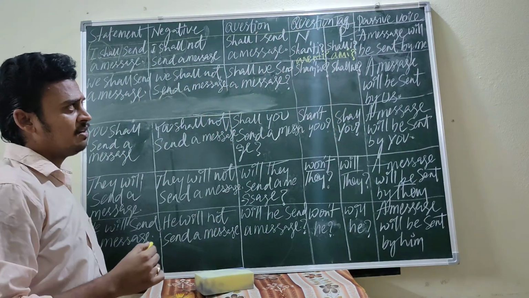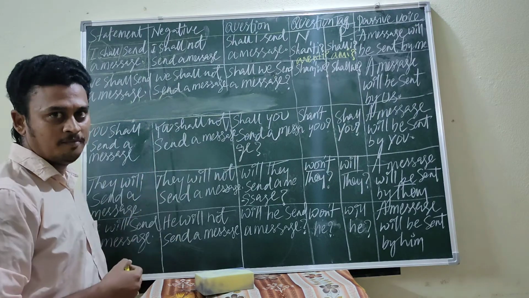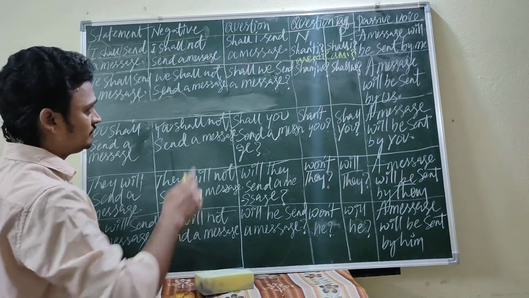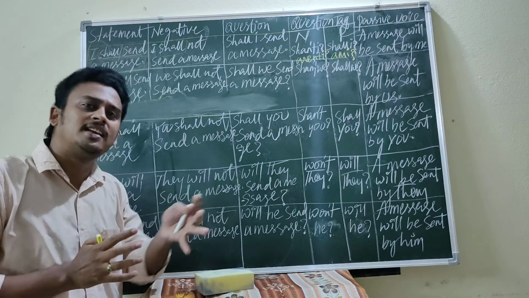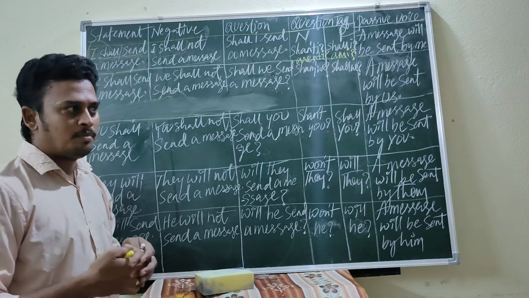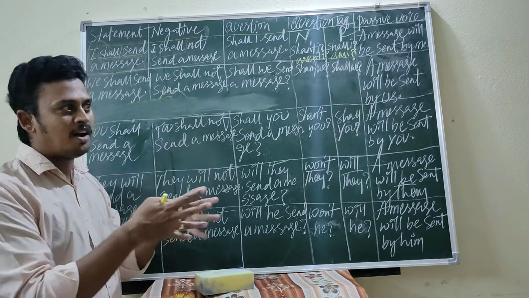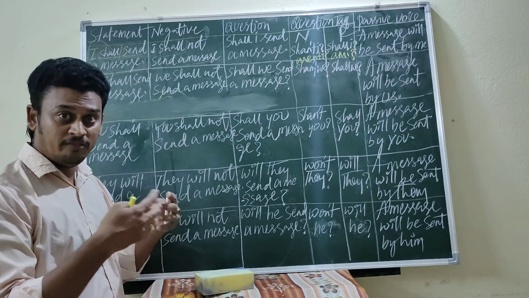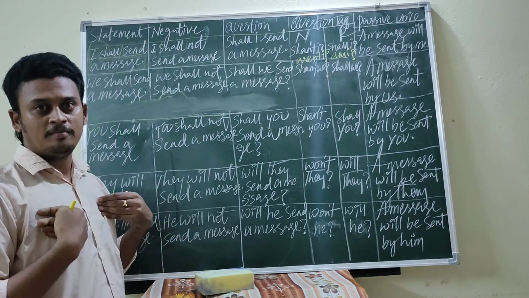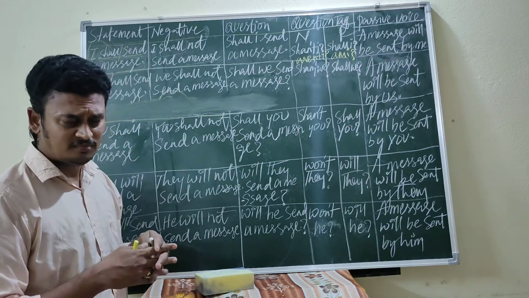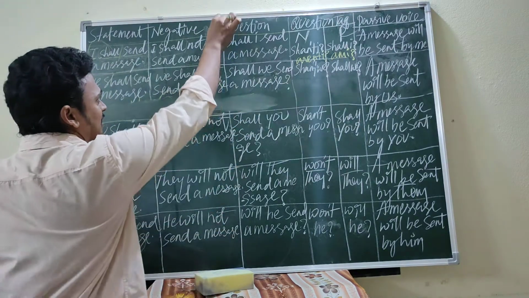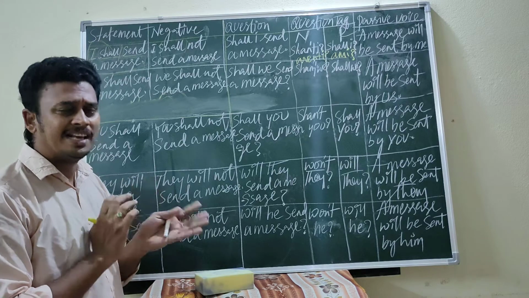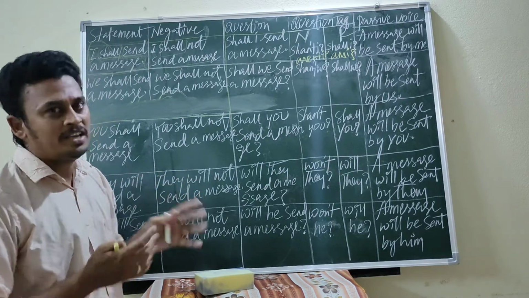Okay. A question tag always begins with a small letter. Already last class I told you. So now this is a question tag. Question is different. Question tag is different. A question is, for example, is your mother at home? Are you going to market? Will you come with me? Are you doing homework? Likewise, these types of questions are yes or no questions. The answer should be yes or no when the question is formed like this.